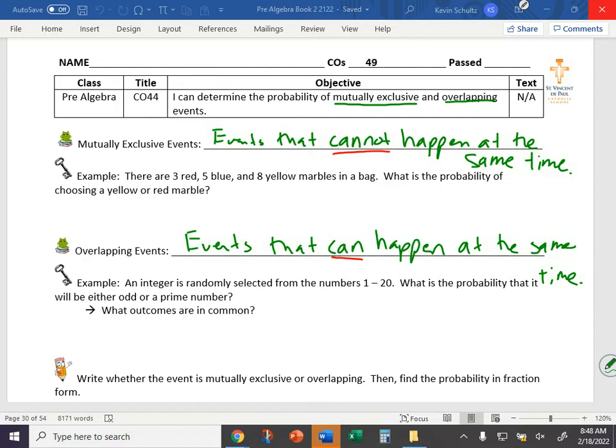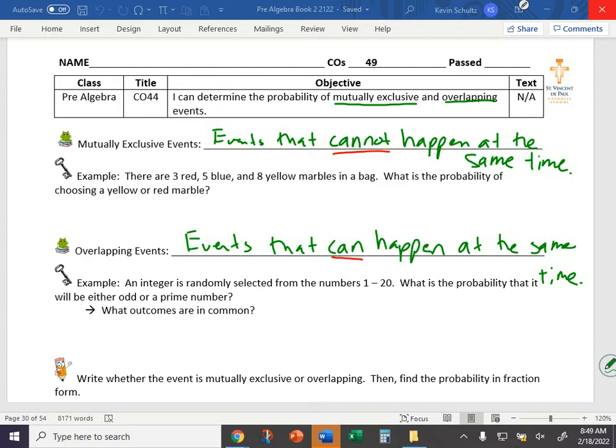An integer is randomly selected from the numbers 1 through 20. What's an integer again? This is on your general math quiz you took on Wednesday. What is an integer, Camille? Isn't it any whole number? It's not a decimal, not a fraction. So an integer selected from the numbers 1 through 20, you've got 1, 2, 3, 4, 5, 6, 7, 8, and so on. No fractions, no decimals. What is the probability that it will be either odd or a prime number?